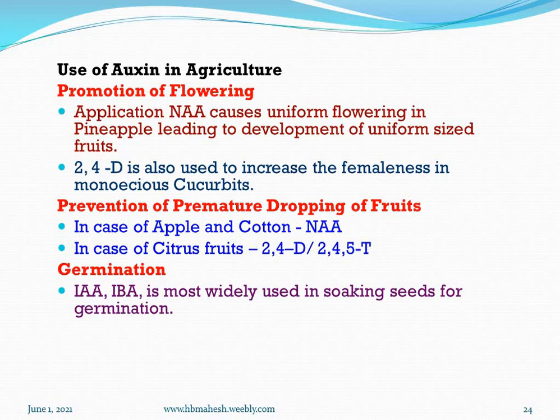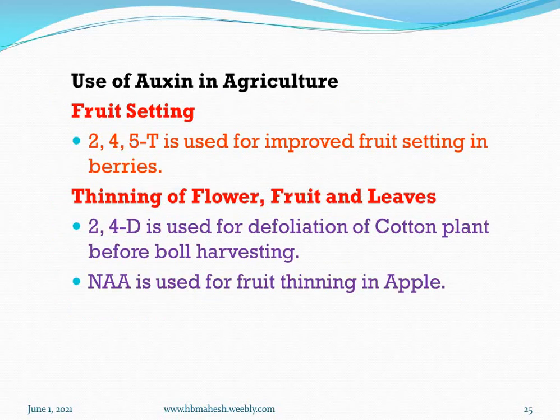Premature dropping. In case of apple and cotton, naphthalene acidic acid is generally used. In case of citrus fruits, 2,4-D and 2,4,5-T are generally used. For germination purpose, indole acetic acid and indole butyric acid are most widely used in soaking seeds for germination. In case of fruit setting, 2,4,5-T is used to improve fruit setting in berries.